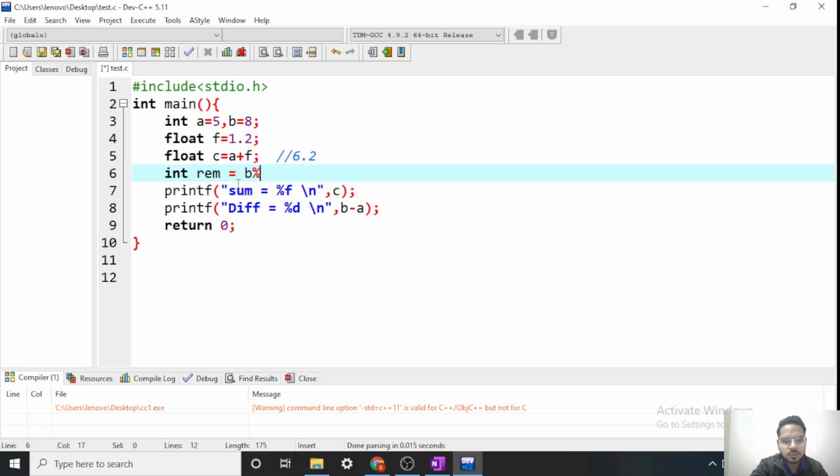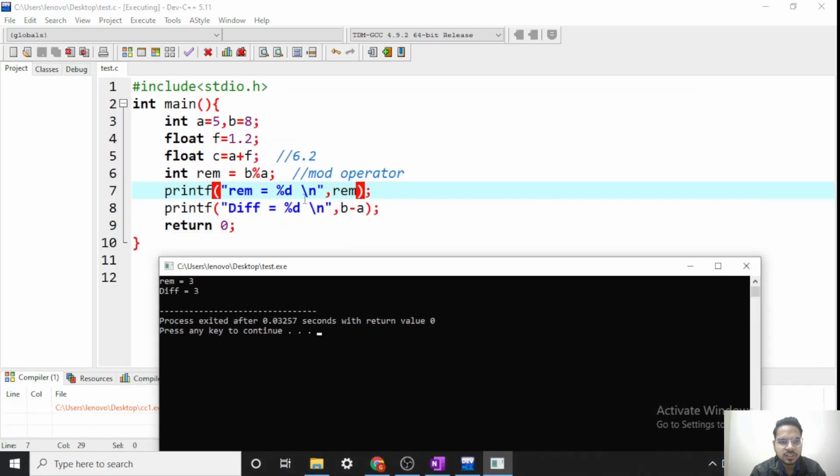How to calculate mod? %. This % is not percentage, this is a mod operator. So it will calculate the remainder, b divided by a. So when we divide 8 by 5, remainder is 3. So we will get the remainder as 3. Let's print it.